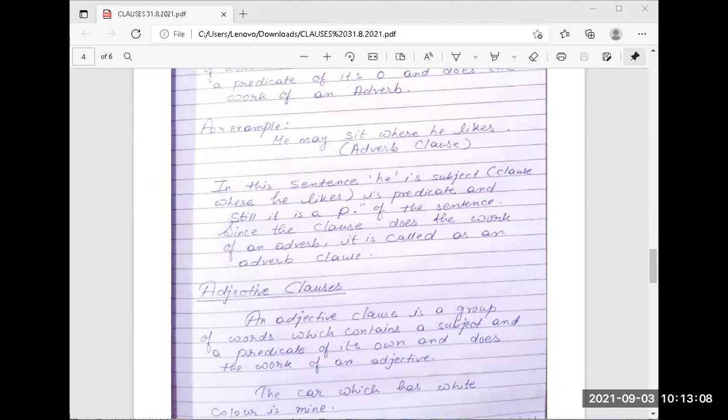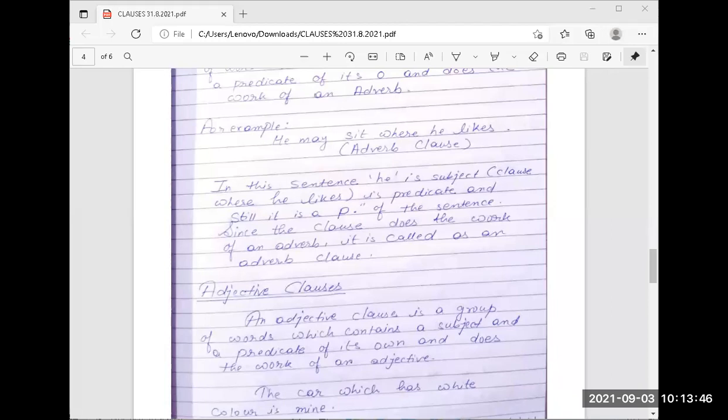So simple thing, just remember: an adverb clause is a subordinate clause that modifies a verb, an adjective or any other adverb, and it begins with a subordinating conjunction. Conjunction and clause are very important chapters in English. You have to remember them, and in every aspect of your life where you write, it is necessary. Now, adverb clause का भी, there is one plant that is called grammar. One tree is there that is called grammar.